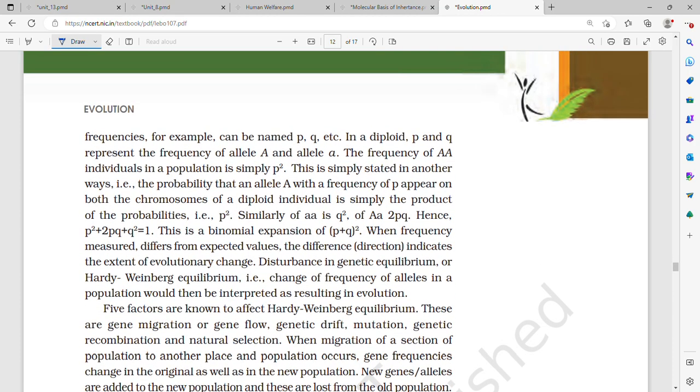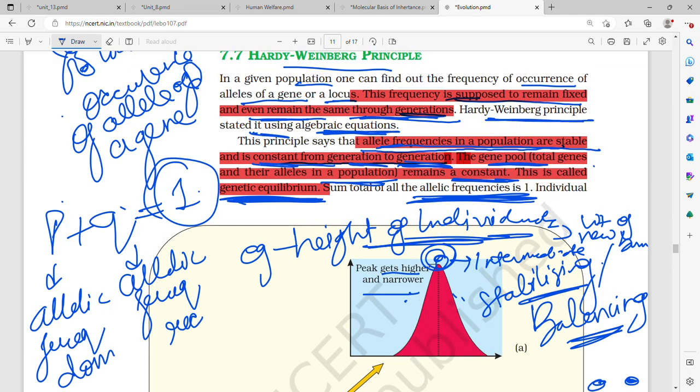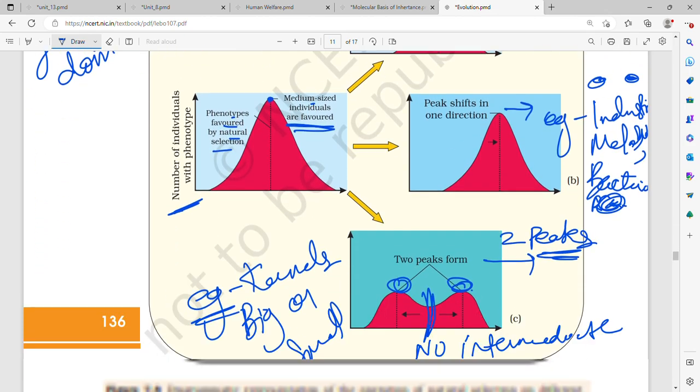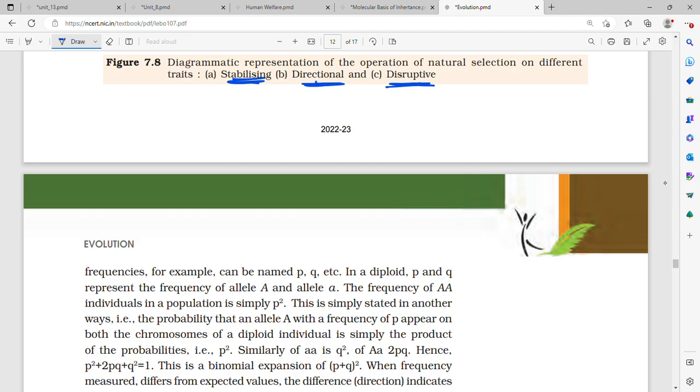So now let's see Hardy-Weinberg, back to the Hardy-Weinberg principle. The sum total of all allele frequencies, that is dominant and recessive, should be 1, and individual frequencies can be named as p, q, etc. In diploid, p and q represent the frequency of allele capital A and small a, dominant and recessive. The frequency of capital A individuals in a population is simply p square.